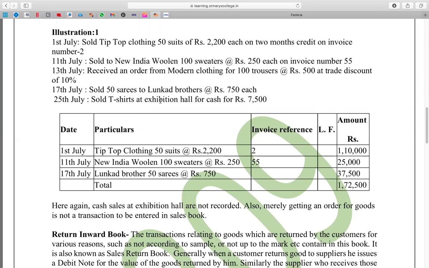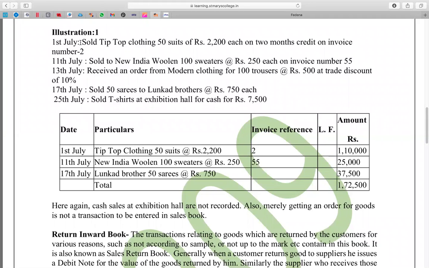This is transaction number 1. So what do you do? It is credit for sure, and it is goods only. Your business is textiles, garments or clothes, so you're selling goods, cloth material, right?